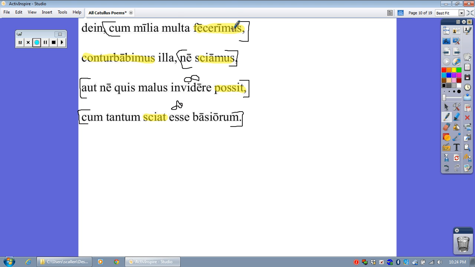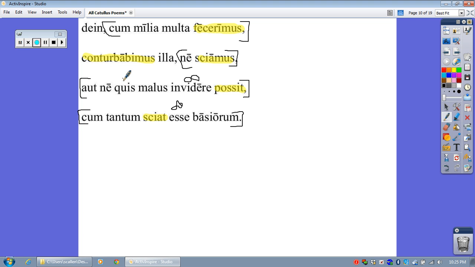When we will have made many thousands, meaning many thousands of kisses, conturbabimus, we will mix them all up. We will mix them up. Illa is the direct object. We will mix those up. Ne sciamus. We will mix them up. Why? Purpose clause, so that we do not know. Or, so that ne quis.